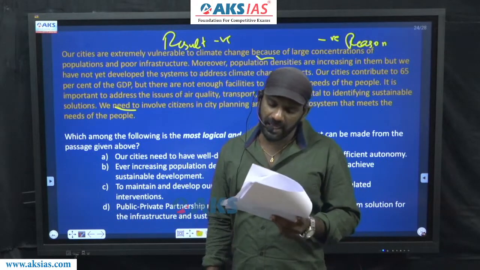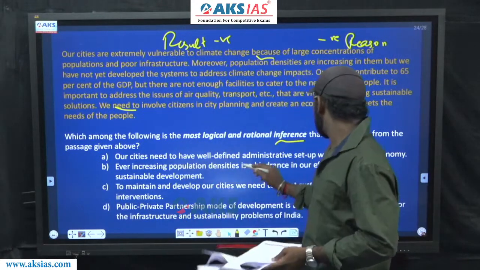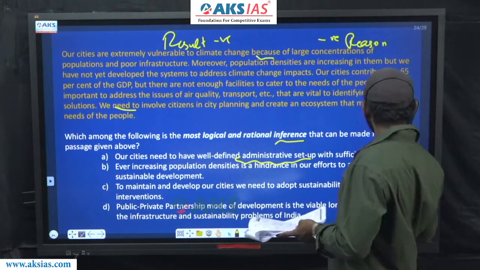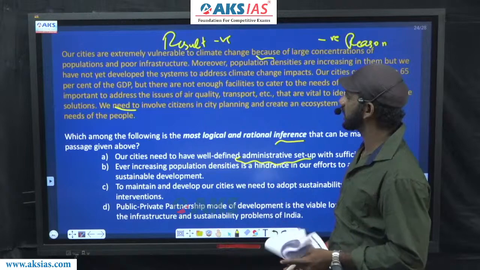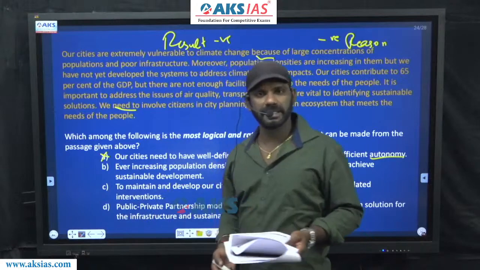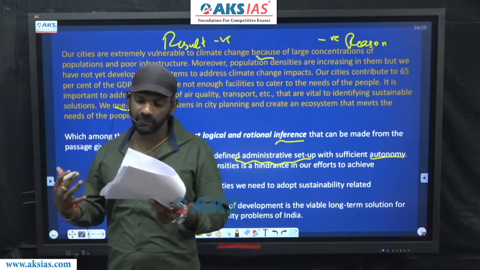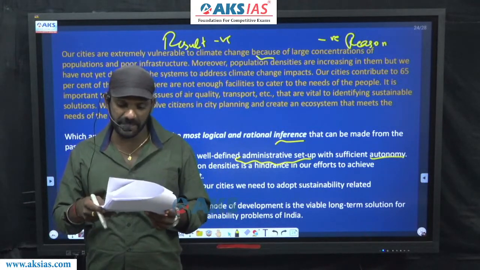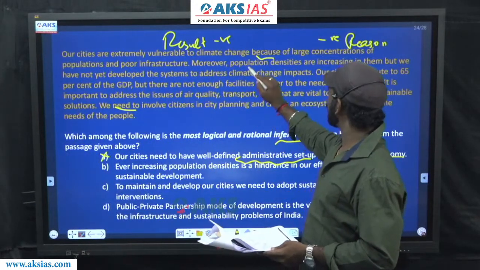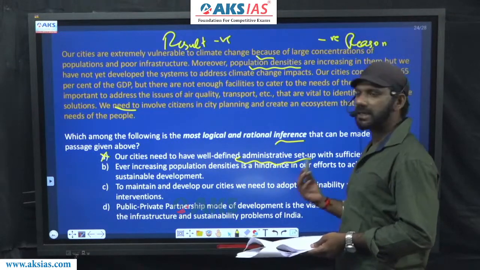Come to A. Our cities need to have well-defined administrative setup with sufficient autonomy. Well-defined administrative setup and autonomy are not talked about in the paragraph or not a part of the details given in the paragraph. Option A is eliminated. Come to B. Ever-increasing population densities is a hindrance in efforts to achieve sustainable development. Now there's a mention about increasing population densities. Moreover, population density is increasing in them, but we have not yet developed the systems to address climate change.